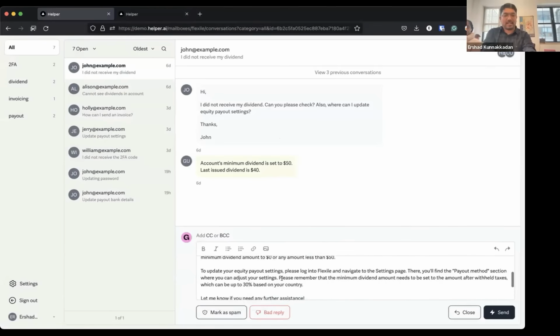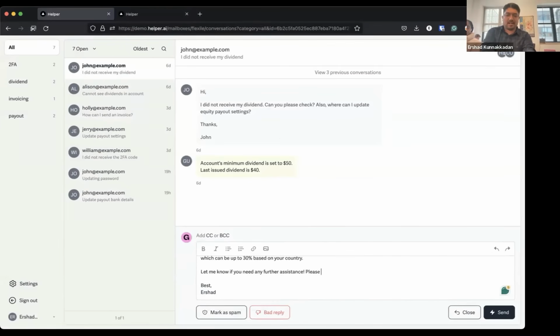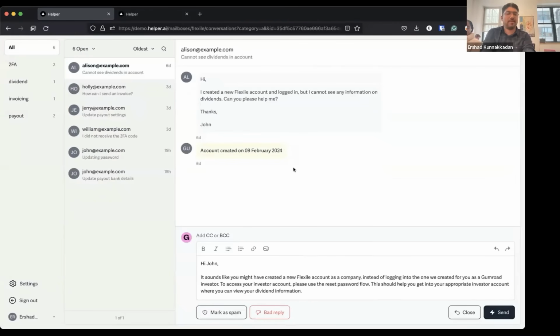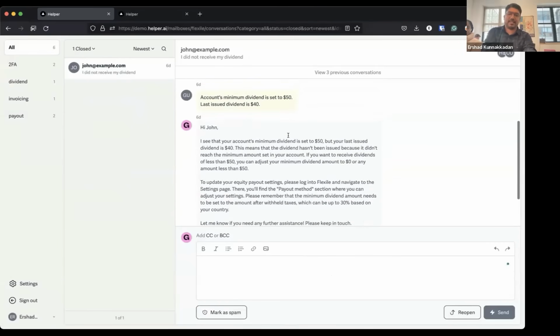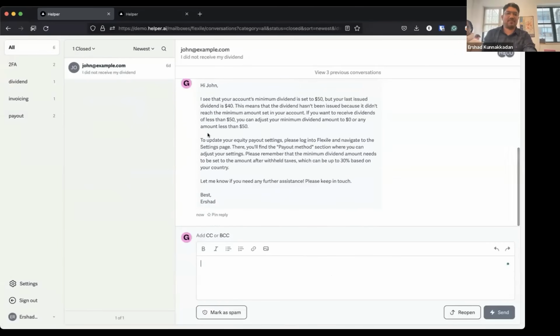And if you want to edit something, we also have the option to edit. We can add our own text if you want. Please keep in touch, or something like that. Okay. If you press send, the response will be emailed to John and the conversation will automatically move to closed conversations. If we go to closed conversations, we can see the response we just sent. Yep. So that's how Helper generates automatic replies for the support queries.